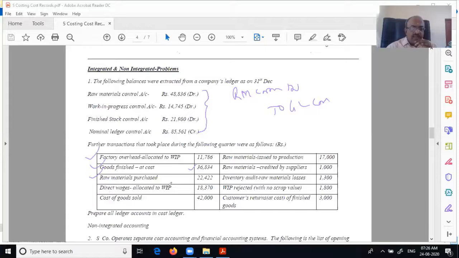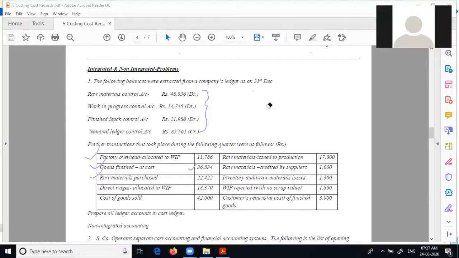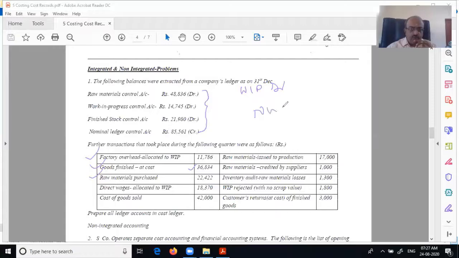Next, direct wages allocated to WIP. Venus, tell me. Work in progress control account, wages control. WIP debit to wages control account. Now here what you need to understand is that the first entry for wages they have not given. They have only given this.